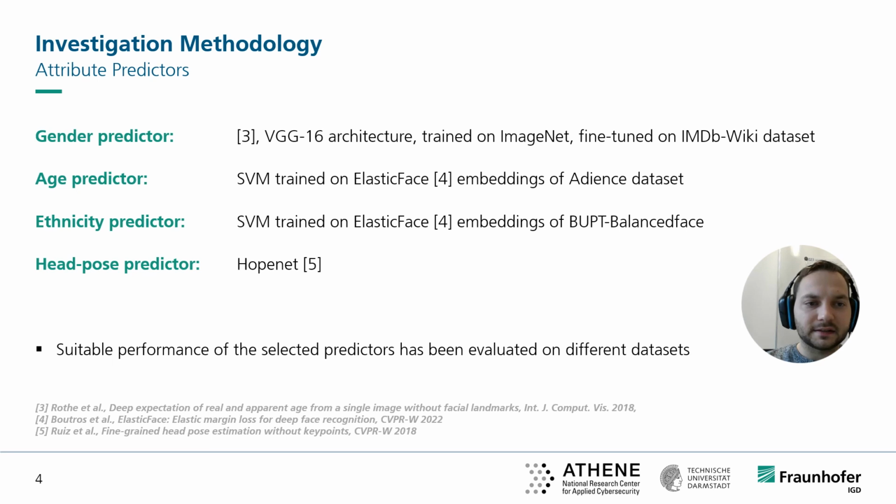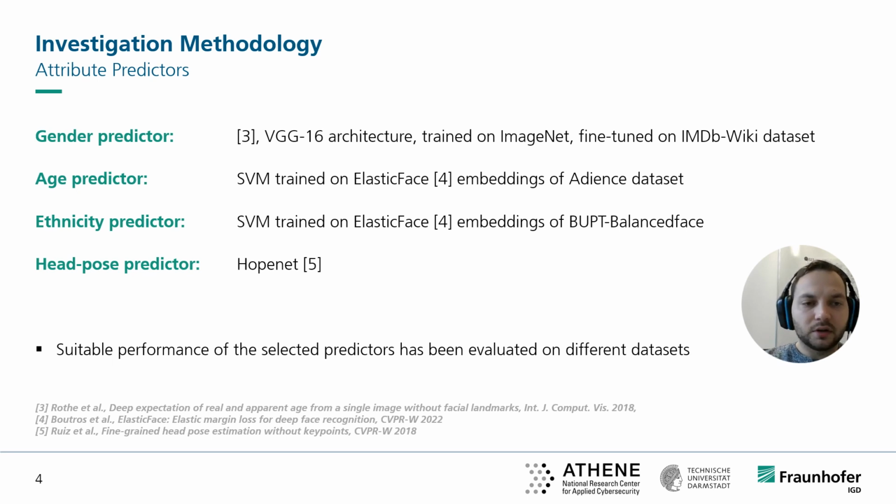Since investigated datasets do not provide human-labeled attributes and labeling large datasets is expensive, and there's also no factual self-reported ground truths in synthetic data regarding specific attributes because persons do not exist in real life, we utilize attribute predictors to get automatic attribute labels.